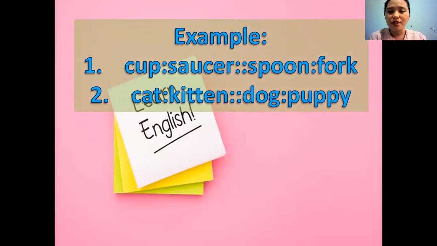Example, cup is to saucer, as spoon is to fork. Second, cat is to kitten, as dog is to puppy. So cup's partner is the saucer, while spoon's partner is the fork. Then we have cat, not partner, but cat is the mother, then kitten is the baby. As dog is the mother, and the puppy is its baby. So that is the connection.